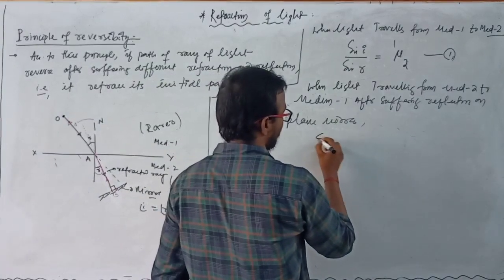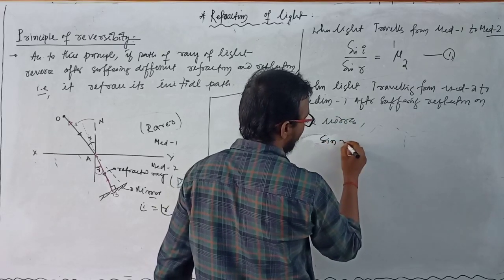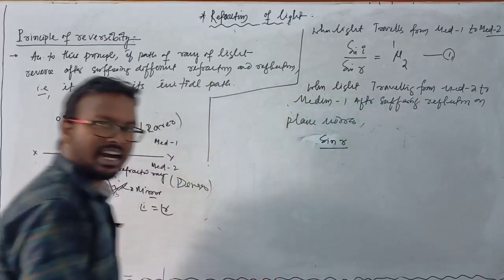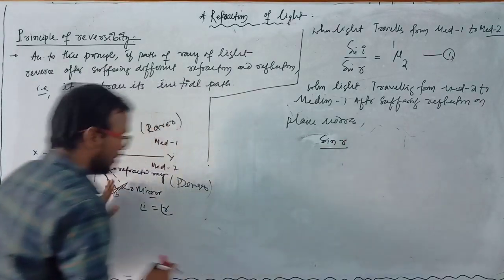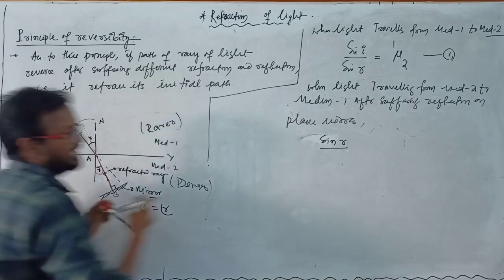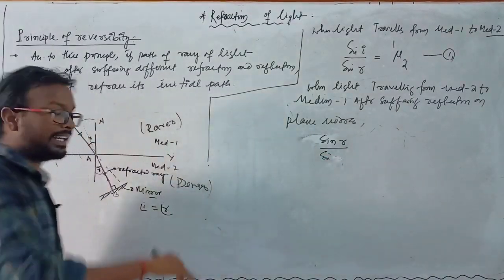So here we can write Snell's law. By using Snell's law we can write sin r, since the first medium angle is r, divided by sin of the angle of refraction.